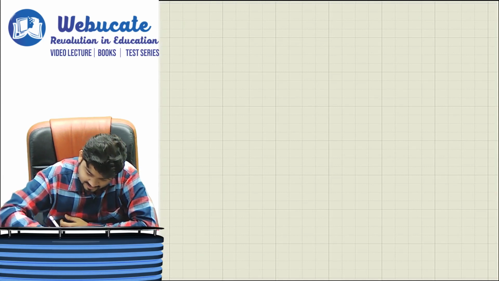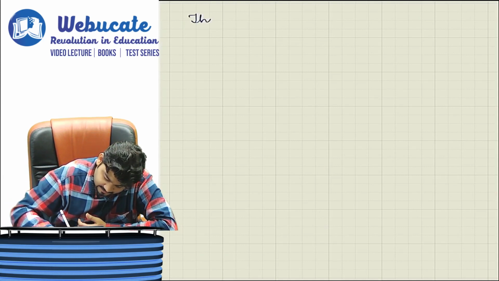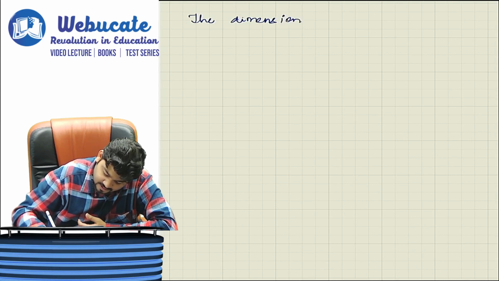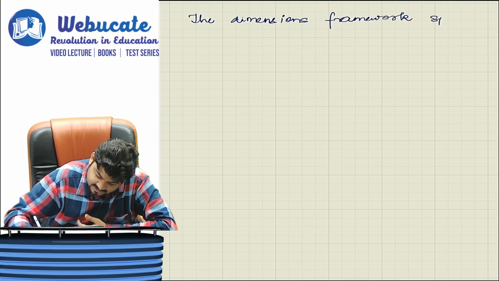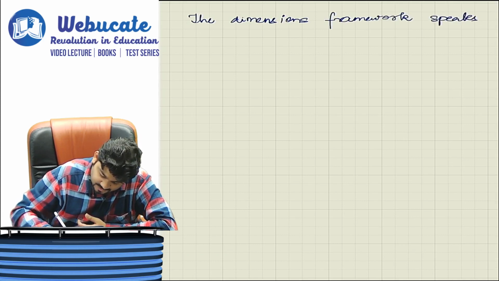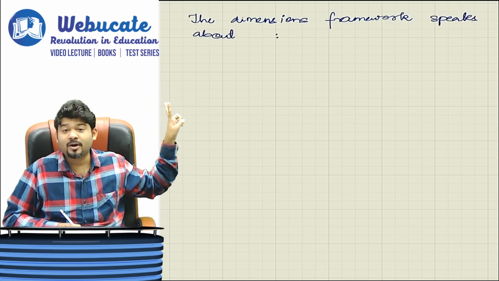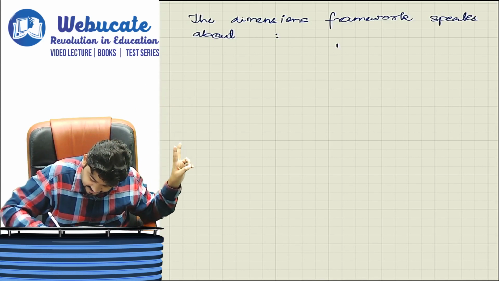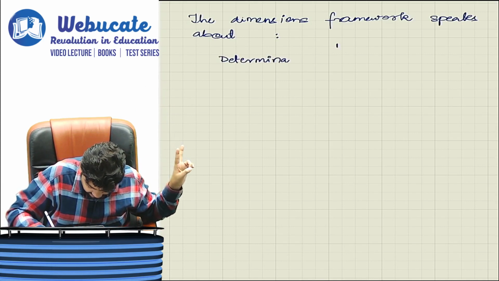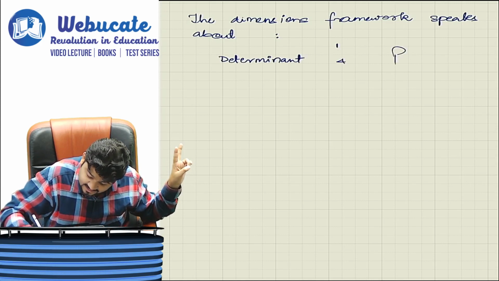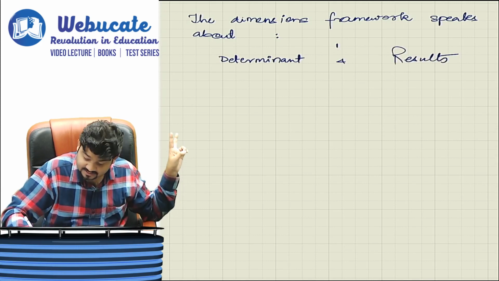So we will tell them that the dimensions framework speaks about two things. What are those two things? One is determinant and the other is results.